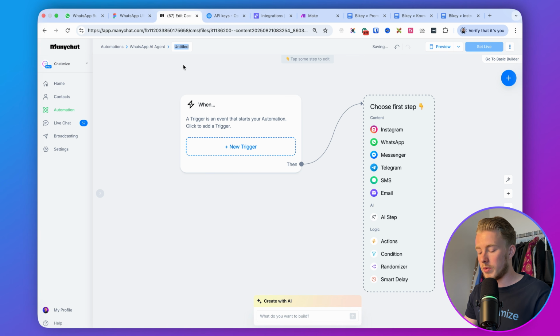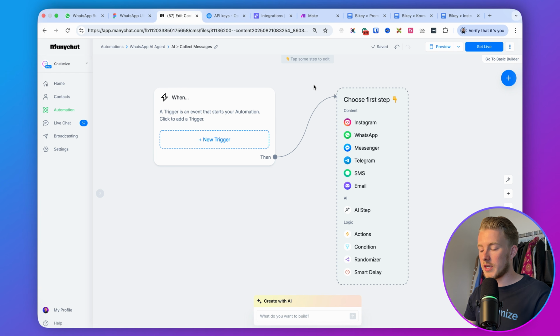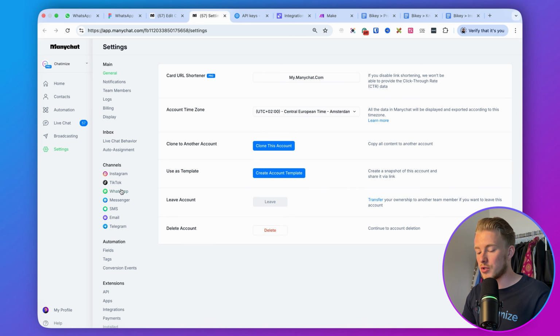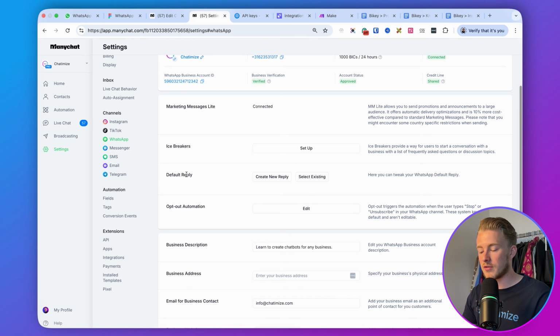So this first one will be called AI collect messages. So what we will do here is that basically each time someone sends us a message on WhatsApp, we want to trigger this automation and we want to collect all of these messages. And in order to do that, we need to use the WhatsApp default reply. So if you go to settings, you go to WhatsApp, and then here you have the default reply. And the default reply is the automation that triggers each time someone sends you a message.